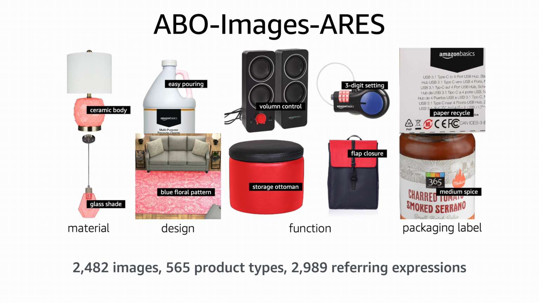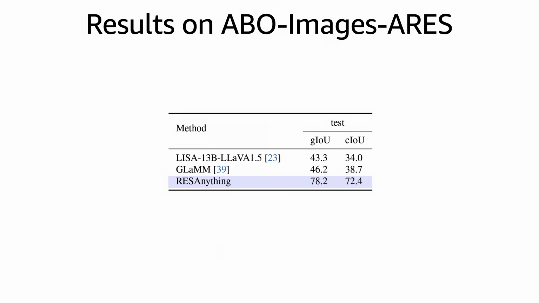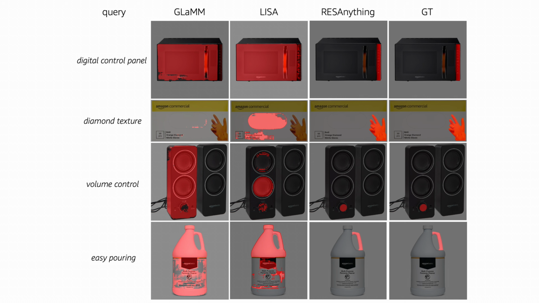To evaluate on arbitrary referring expression segmentation, we propose the ABO image arrays benchmark, which is built on the ABO image dataset. It contains more challenging reference expressions targeting material, design, function, and packaging label. The benchmark comprises almost 2,500 images from 565 product types with almost 3,000 referring expressions. Our method RESAnything significantly outperforms other methods in both metrics, demonstrating our method's strong capability in handling complex reasoning queries. Qualitative results further visualize the power of our method.